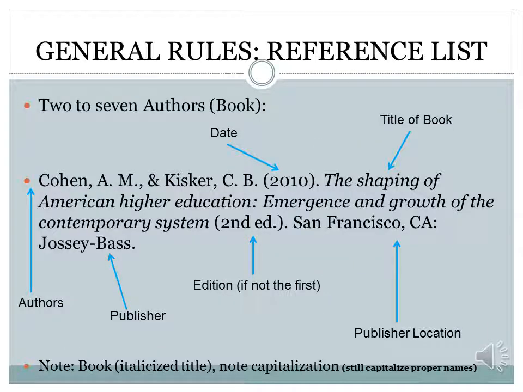Now, for 2 to 7 authors, it's going to look a little different just because we have to make sure that we're including the rest of the authors' names. So if you'll note, we're starting here with the last name again, first initial, middle initial, with a comma, followed by the ampersand, and then our second author's last name, comma, first initial, middle initial.